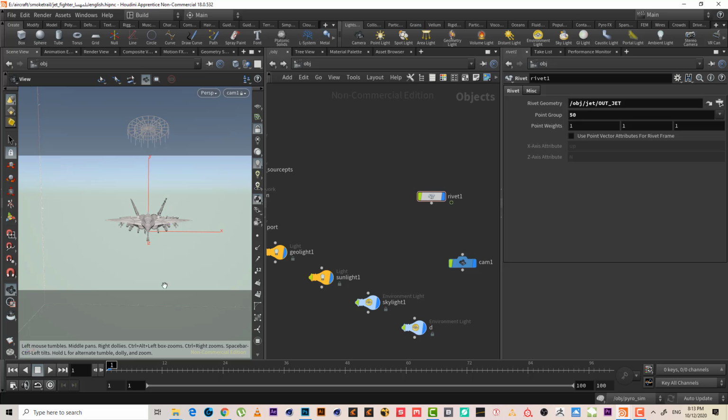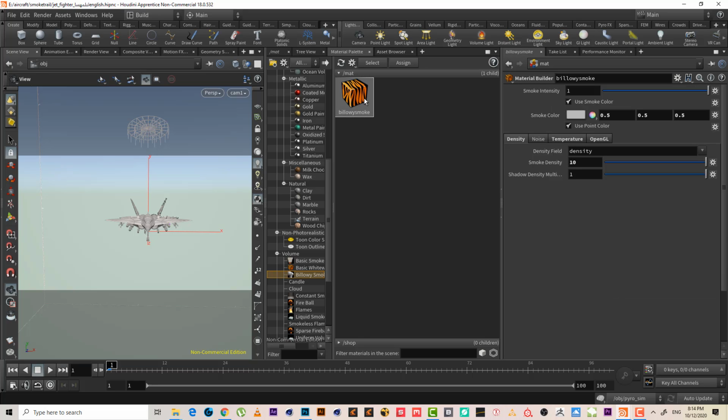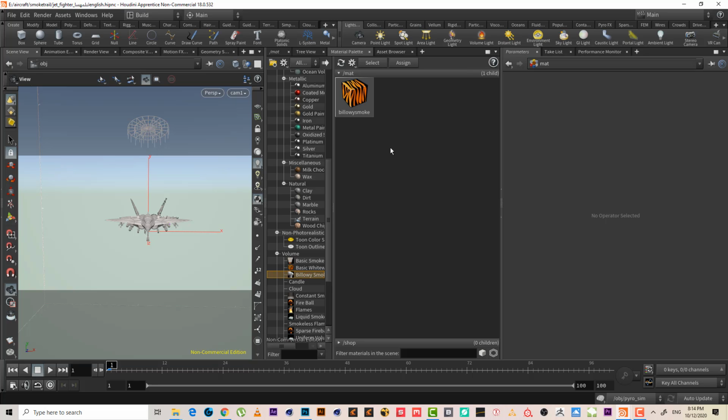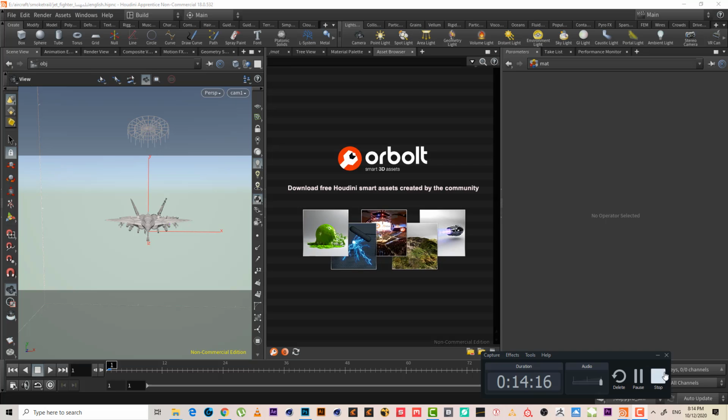Okay, but now we need to cache something just to make sure that we will have something to see in the render. But first I will go to the output. Yeah, I have Mantra, perfect, physical based render. So let's go next to the material here. I already made one. Okay, I will delete it. I will add a pillow smoke. This is for the smoke or for the missile, and also let's choose silver for the plane.